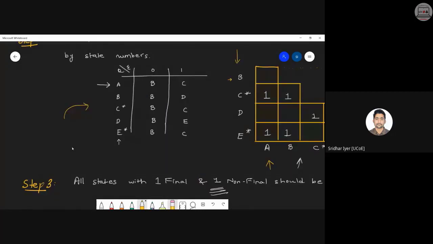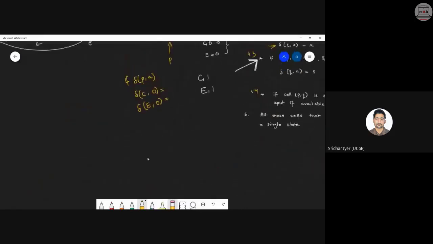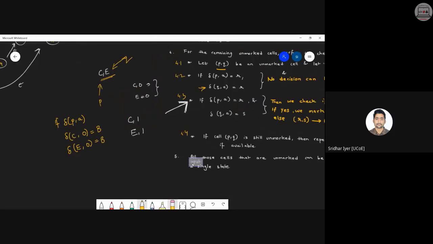You can see from the table, C comma 0 and E comma 0 both are B. So simply write down B over here. I'm just showing it for demonstration purposes; I will actually tell you how to write it step by step. So this is what I got. Both the transitions are the same.